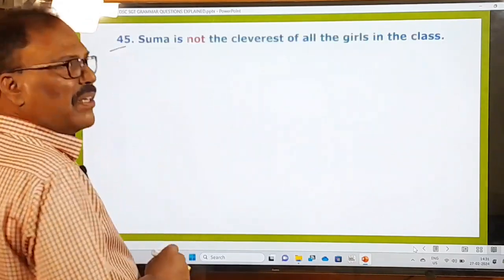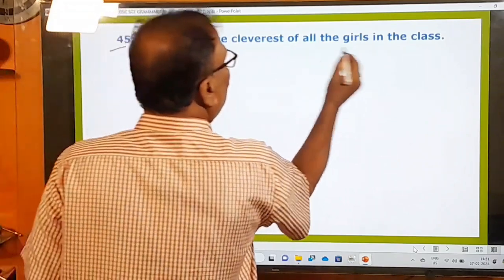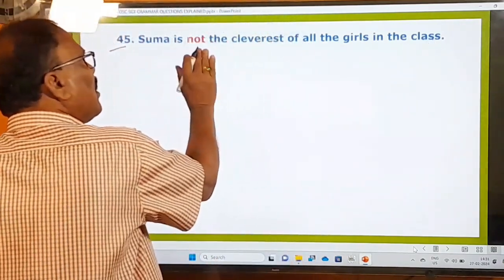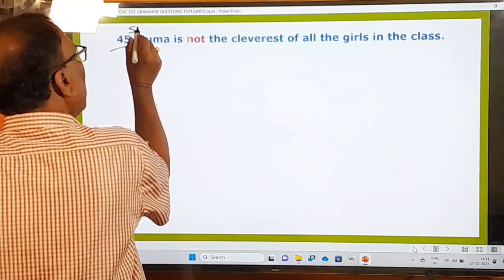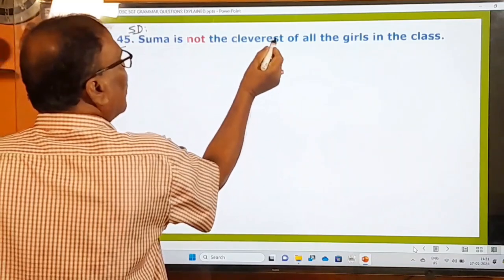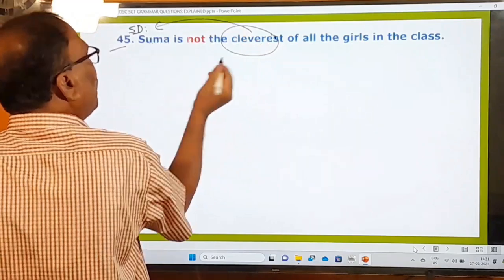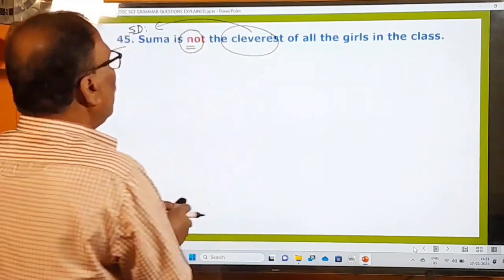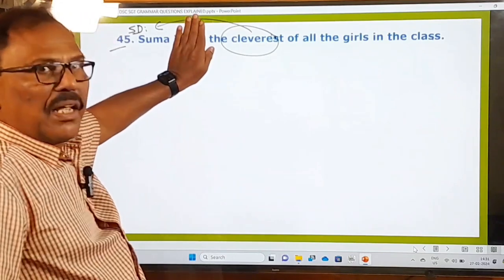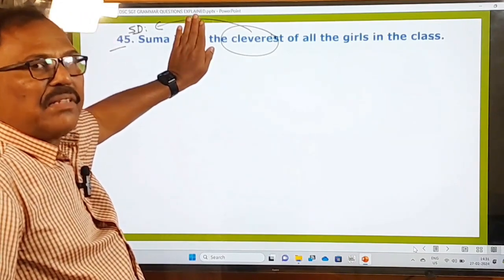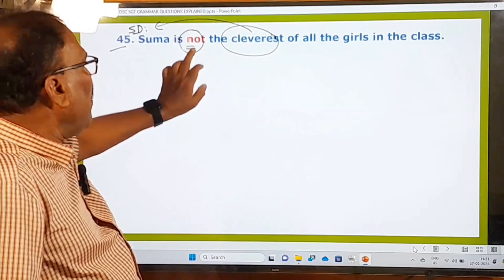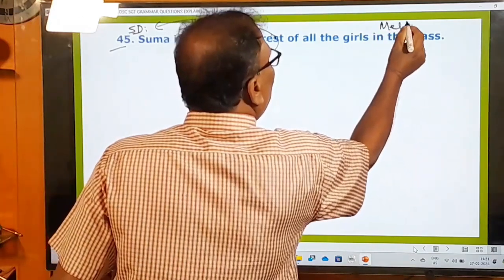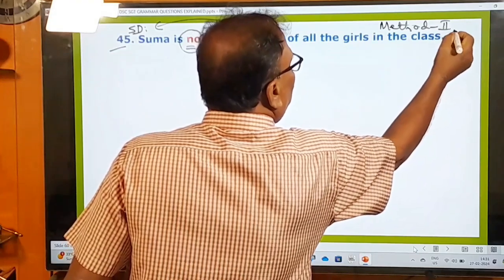45th question. What is the 45th question? Suma is not the cleverest of all the girls in the class. On seeing this question, you understand that it is in the superlative degree, because the superlative adjective cleverest is used. But here, before this, not is used. So without this not, if a superlative sentence is given, that is method 2. If this superlative degree is given with not, that is method 2B.